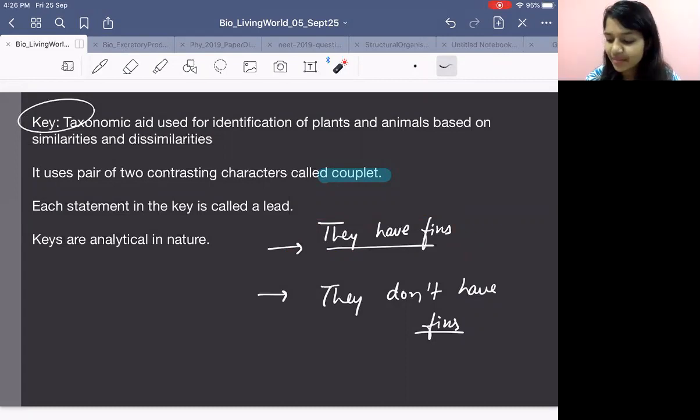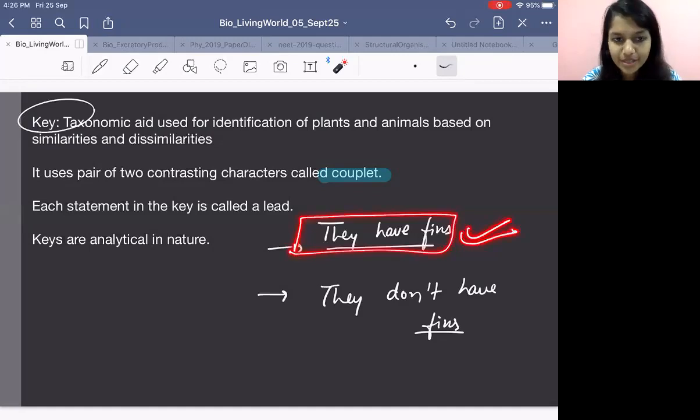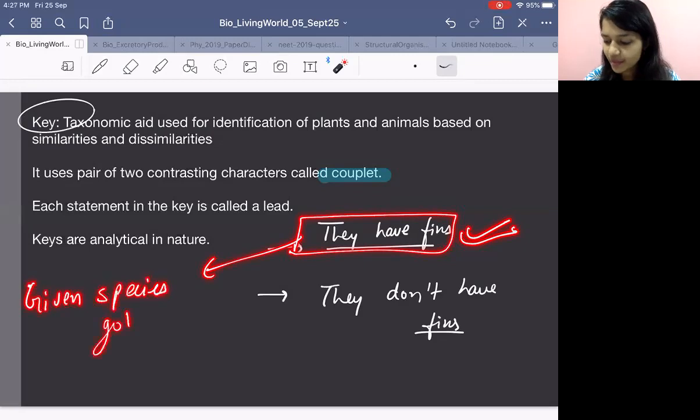So whatever statement you write in a key, for example, they have fins. You selected it. Now you will write a statement that the given species got selected, meaning the characters are matching with the fish.